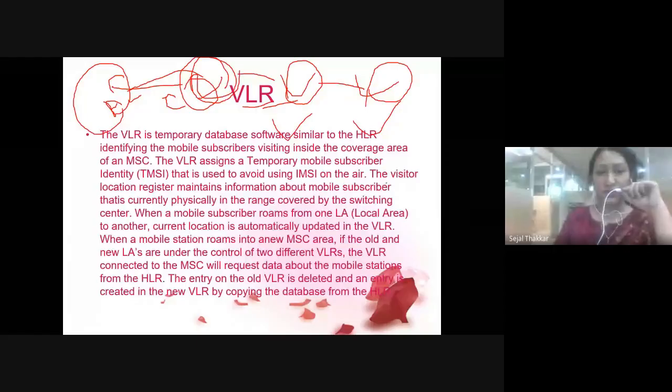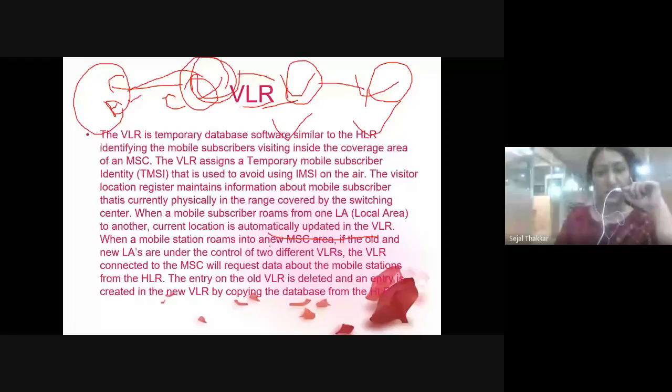So the visitor location register will assign me a temporary mobile subscriber identity. It is used to avoid sending the IMSI on the air. The visitor location register maintains the information about the mobile subscribers currently physically in the range covered by the switching center. When a mobile subscriber roams from one location to another, the current location is automatically updated in the visitor location register.